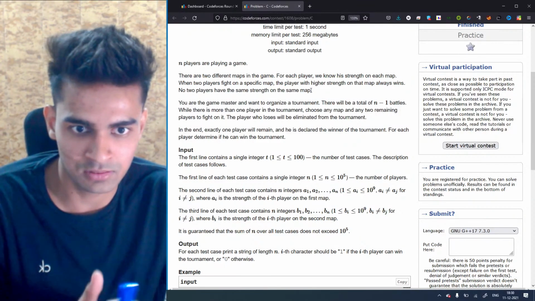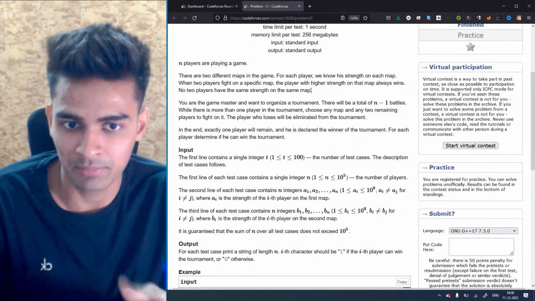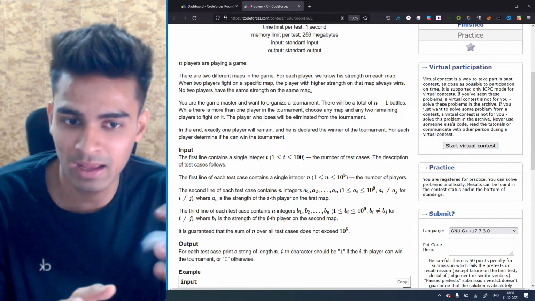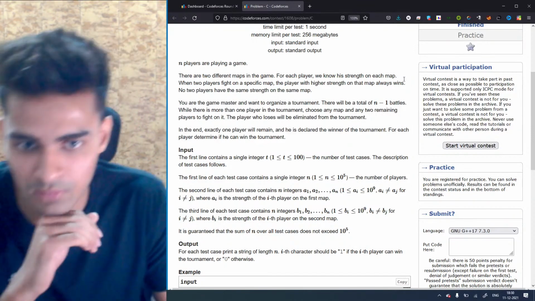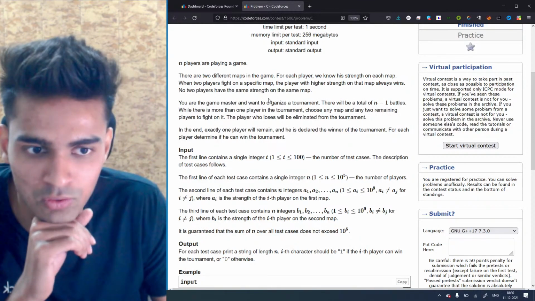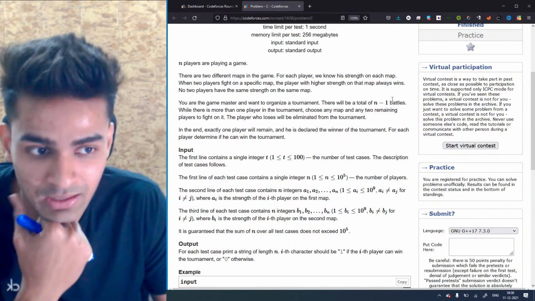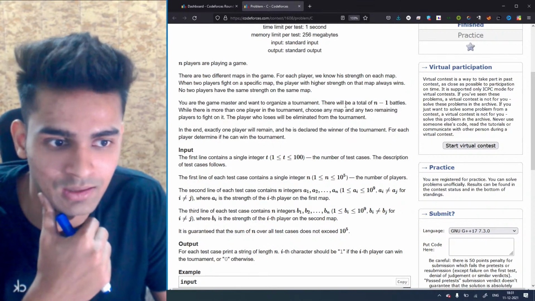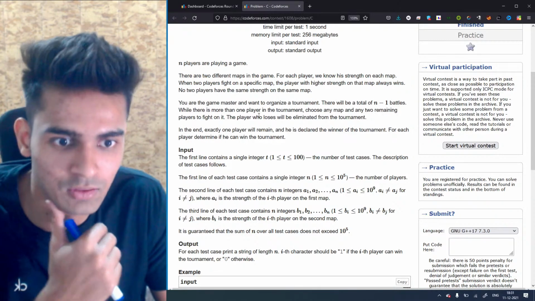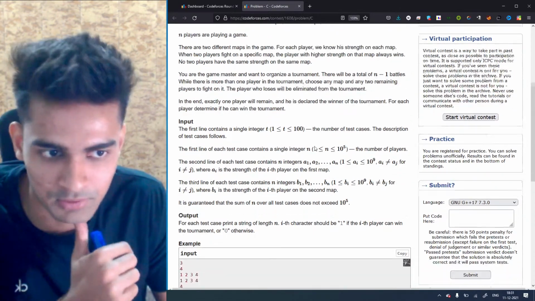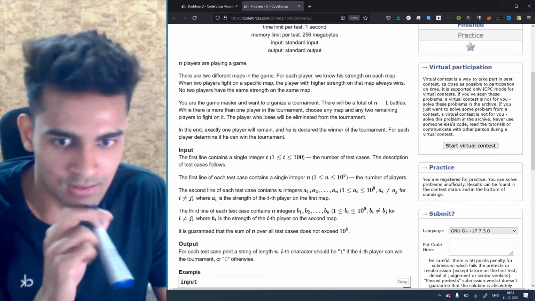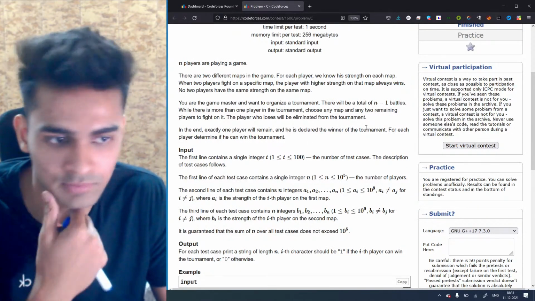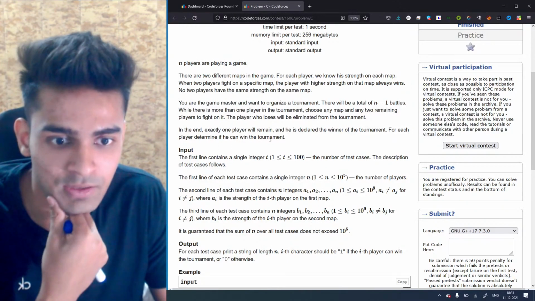And if two players are supposed to fight, they pick a map. Someone is supposed to pick a map for them, and in that map, whoever has the highest strength wins. So you are the game master and want to organize a tournament. There will be a total of n-1 battles. While there is more than one player in the tournament, choose any map and any two remaining players to fight. The player who loses will be eliminated from the tournament. So basically, in the end, exactly one player will remain and he's declared the winner of the tournament. For each player, determine if he can win the tournament.